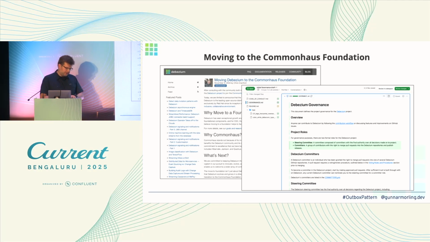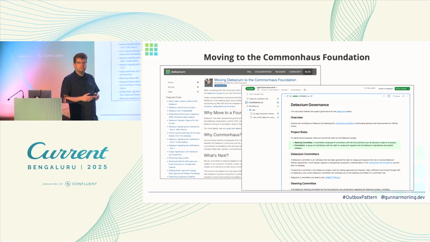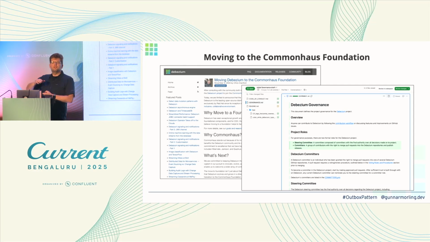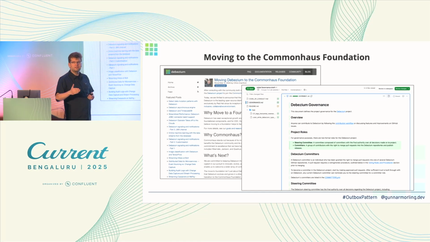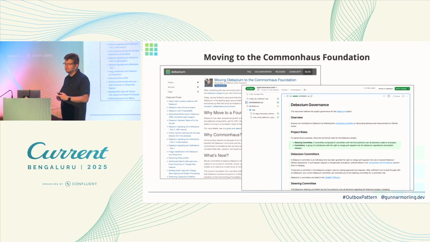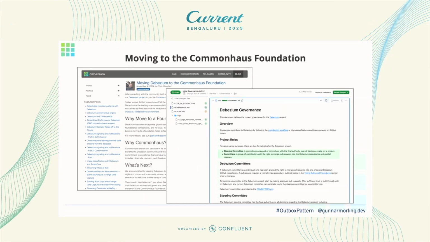And then there's one other bigger change which I want to mention, and this is that the project right now is in the process of moving to an open source foundation. As I mentioned, I used to work for Red Hat, and they are the main backers of the project. They created it, they founded it, they employ many of the committers. And now they made the decision to contribute this project to what's called the Commonhaus Foundation.